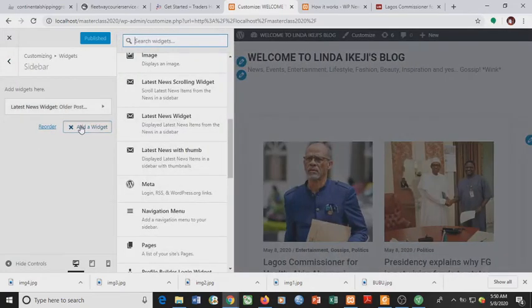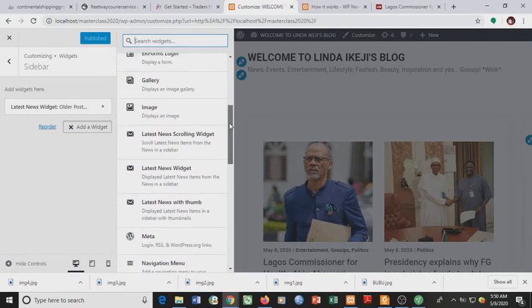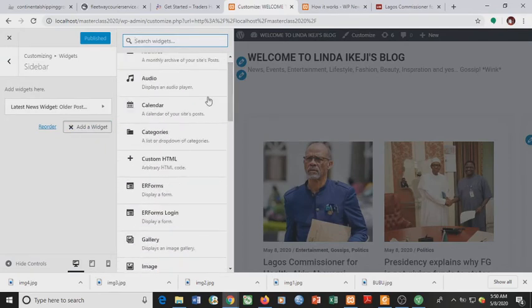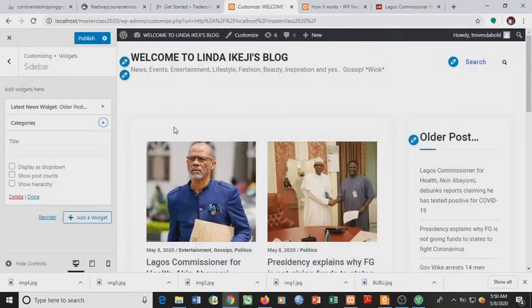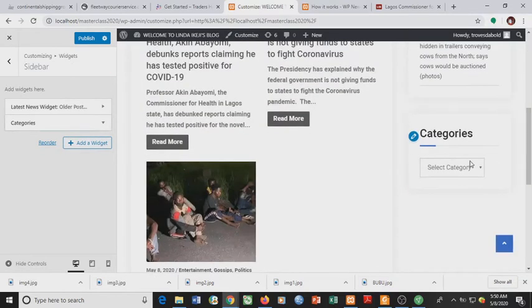Like I can choose to add category widget. Categories. So category widget displays as a drop down. When you come here, these are the categories.